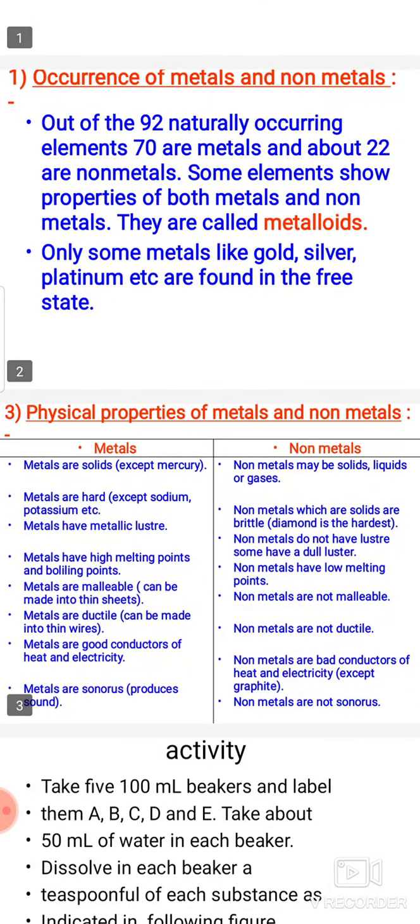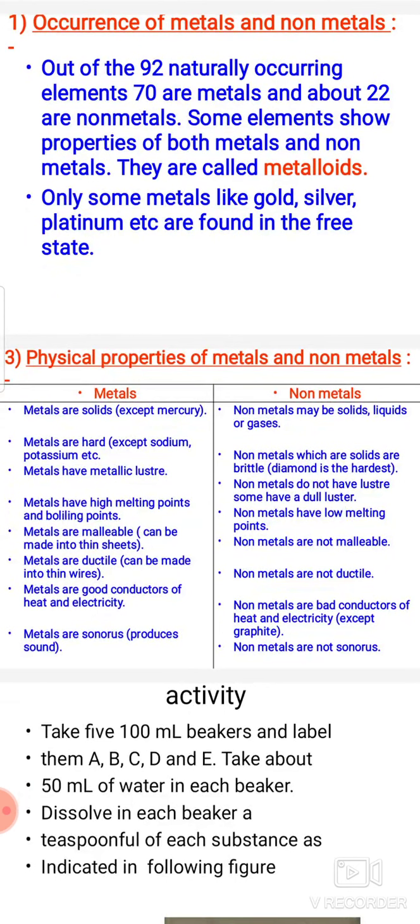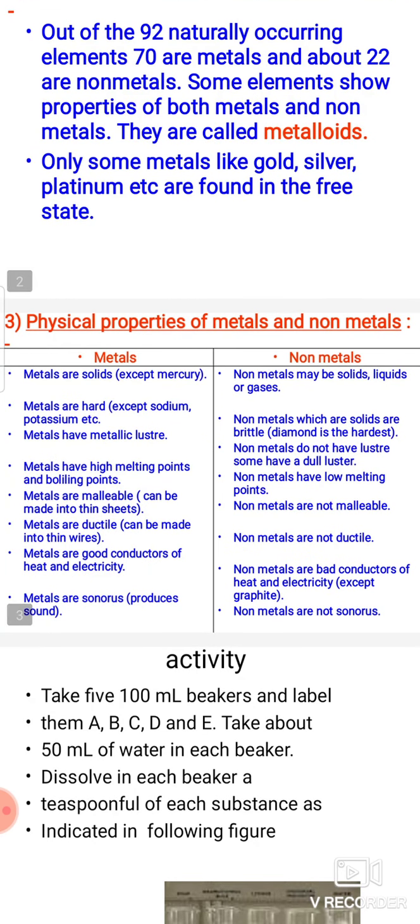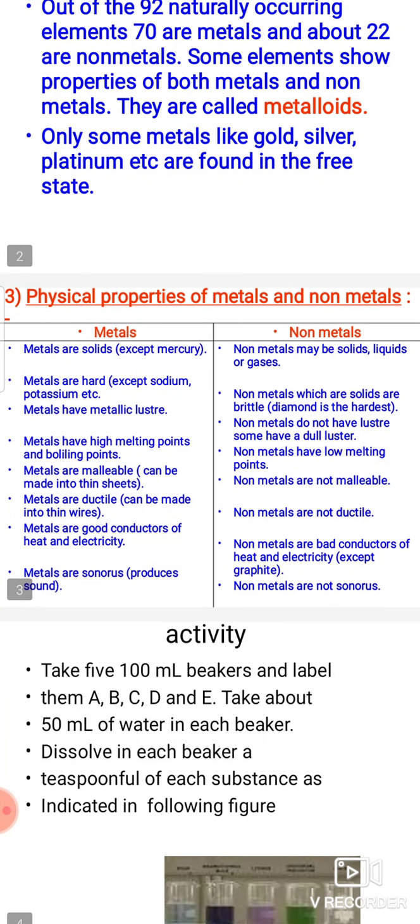Now you can see there is a table of physical properties of metals and non-metals. The first point in metals: metals are solid except mercury. You might have studied in previous class that mercury is used in thermometer, and mercury is a metal but it is in the form of liquid. Rest of the metals are solids. Non-metals can be solids, liquids or gases.